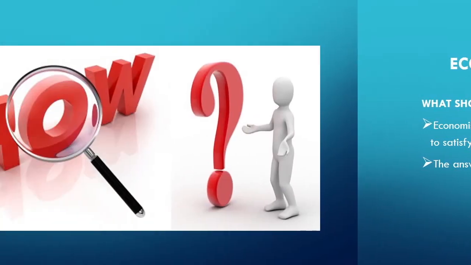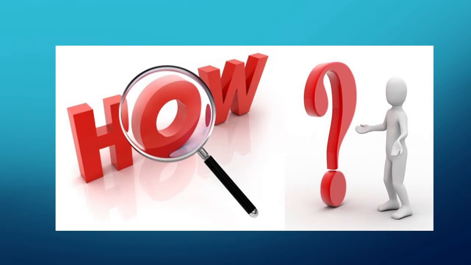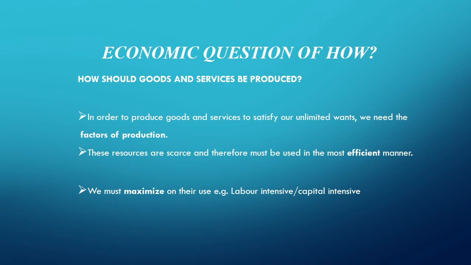The next question economists must deal with is the question of how. And here, economists address this question by asking how should these goods and services be produced. And to deal with this question, to produce these goods and services, the factors of production are needed.